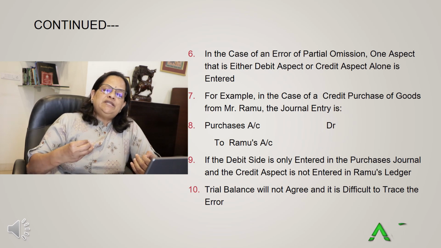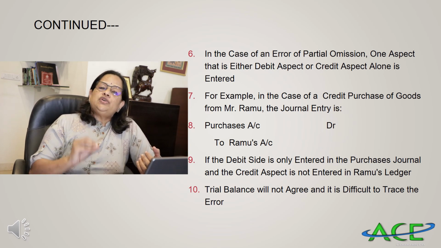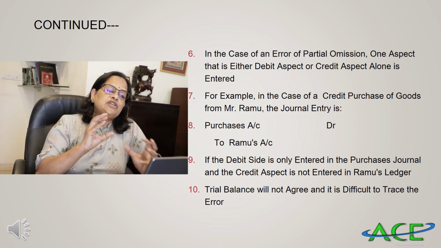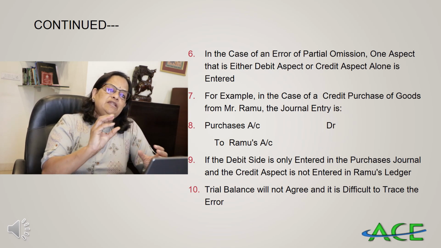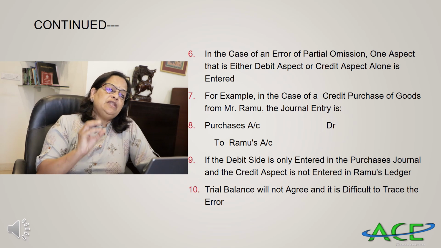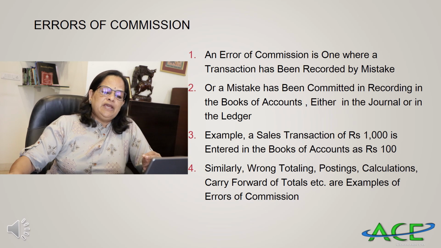If you imagine that only the debit side is entered, that is purchases is only entered, and Ramu's account, the corresponding credit, is not entered, then it's an error of partial omission. Here it's easy to detect the error because trial balance will not agree. Then you have to trace the difference and you can find out that you have recorded only one aspect of the transaction.